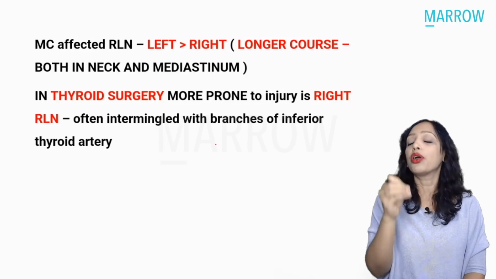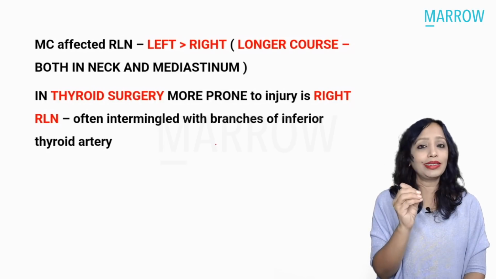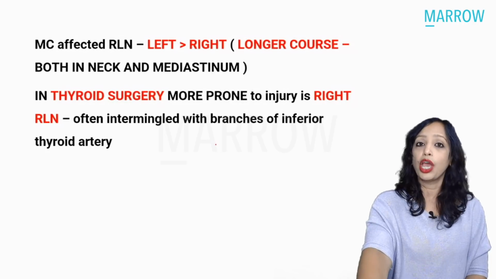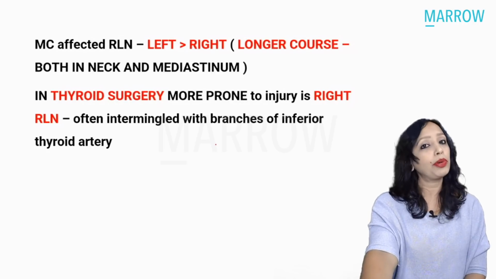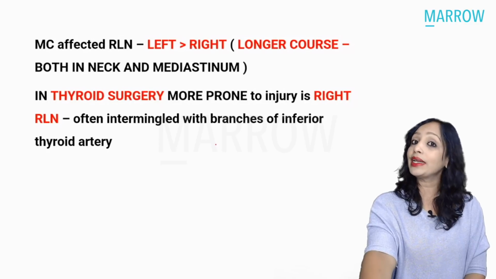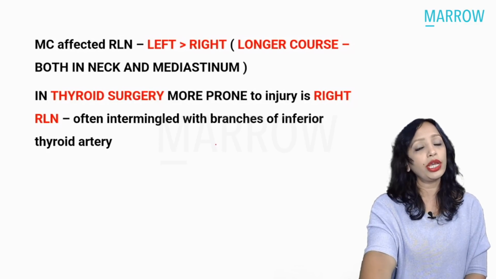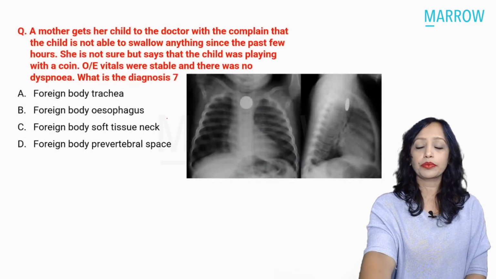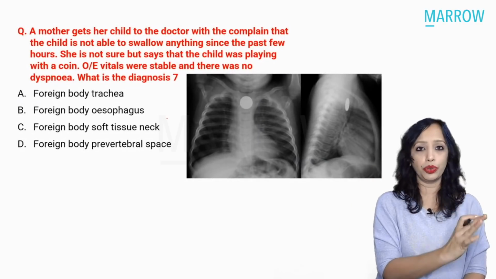The answer becomes right recurrent laryngeal, because that is intermingled with the branches of the inferior thyroid artery. So it is more difficult to separate it, and while we are ligating the inferior thyroid artery, there can be injury very commonly to the right recurrent laryngeal. So that was what we needed to know there.